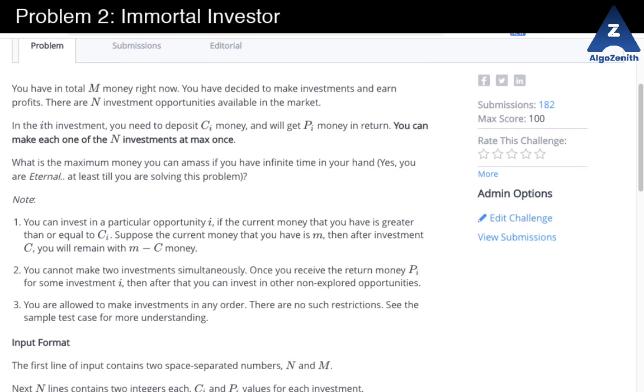Why would you invest in something which gives you less money after you invest more? If Pi is less than Ci, would you ever invest in such an investment? The answer is no. Who wants to decrease their money? So that being in place, this problem becomes really trivial, because now you just need to make sure that whatever you can invest in and has a better return, you do it, get back the return, and then wait for the next better opportunity, like some next better Ci that you can invest in.